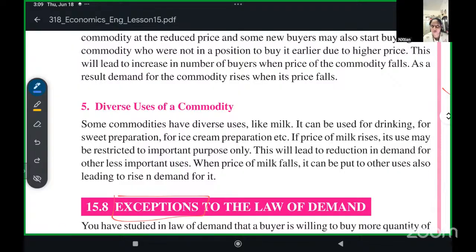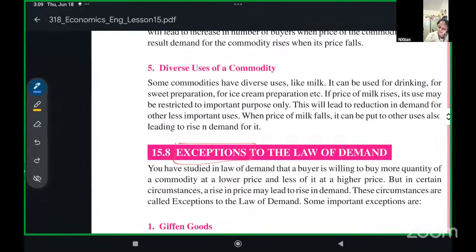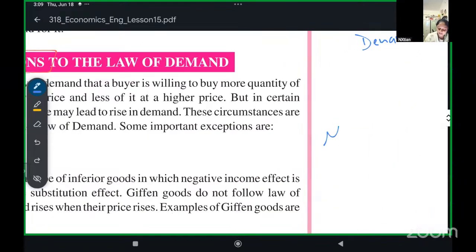So when milk prices were normal, people used to buy a lot of sugar to make sweets and ice cream. But then the milk price suddenly hiked. Suppose right now we are getting milk for rupees 28 for half a liter.